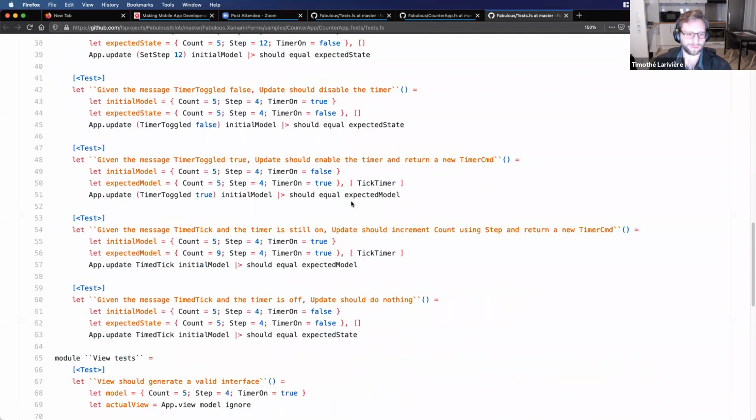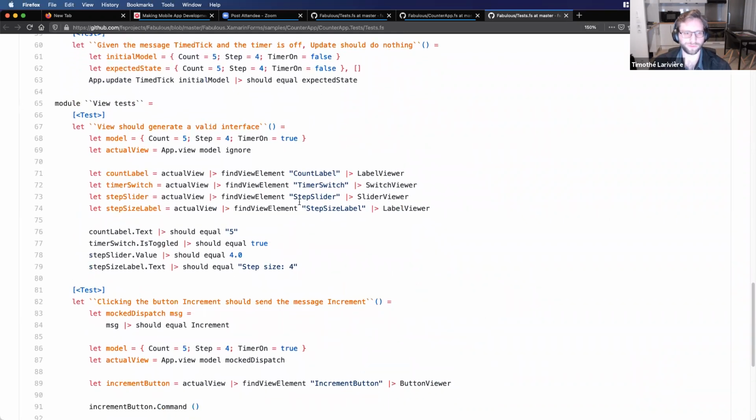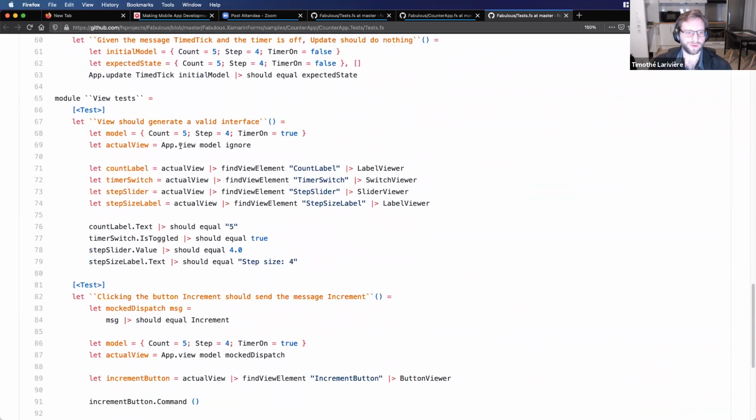And also for the view, you can unit test your view, because it's just a function that returns a UI, so the UI is not really the actual control that is displayed on the screen. It's not the UIKit button or anything. It's just a description of what the button should be. Just like a dictionary of key values. So the text should be this value. The horizontal alignment should be centered, and so on. So you can actually check those values in the dictionaries.